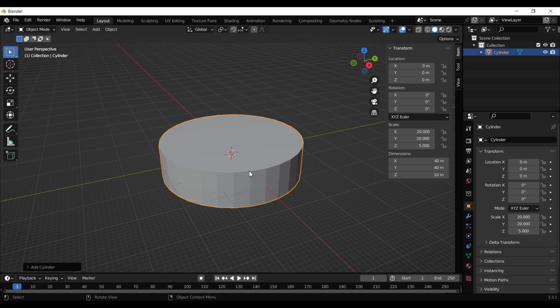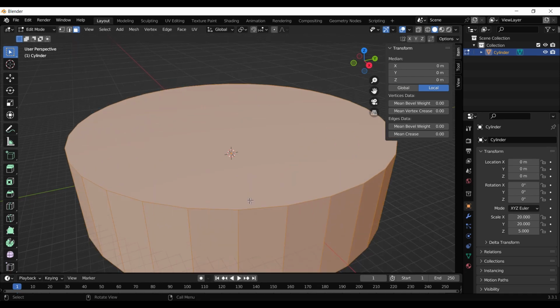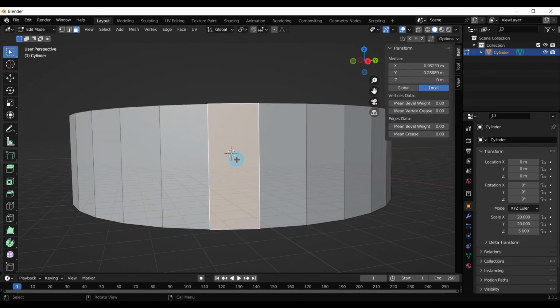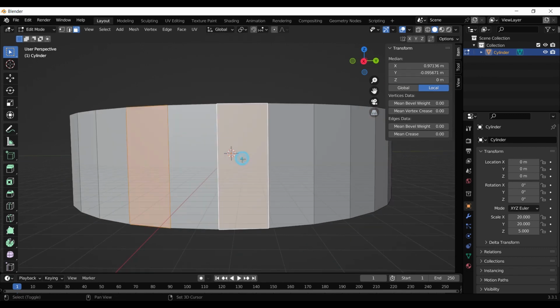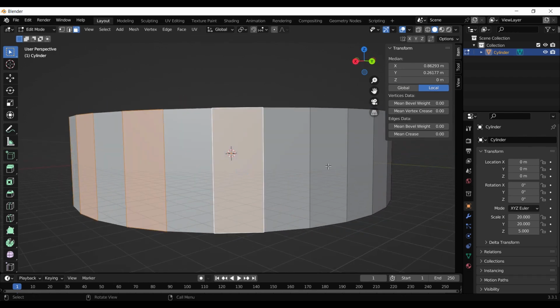Now you need to go to edit mode and press 3 to edit whole walls, and you need to select them like this.